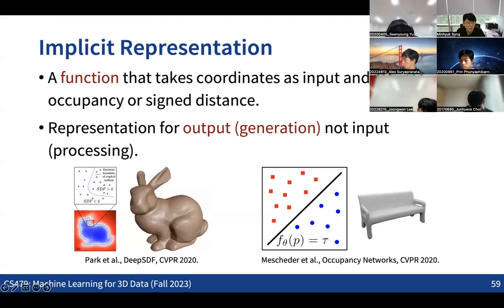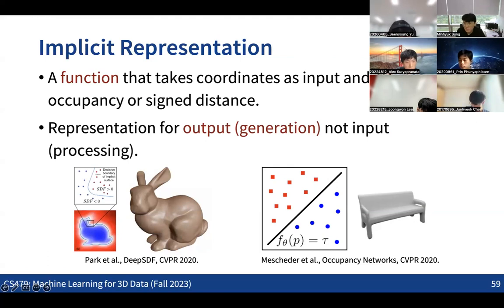For example, we can have the volume information by having a 3D grid and having occupancy information for each of the voxels. But instead of that, what we can have is a function that takes the 3D coordinates in the 3D space as the input and says whether the point is inside or outside, or how close the point is to the surface. So those are another type of way that we represent 3D data.